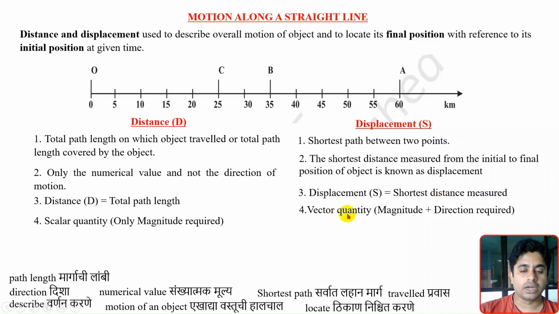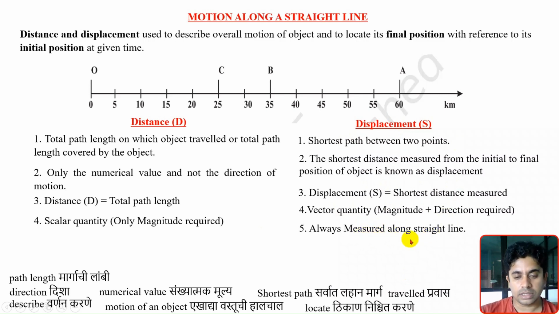Again, displacement is a vector quantity. For displacement, we have to mention both magnitude and direction. And one of the most important things about displacement is that as we are measuring the shortest distance, it is measured along a straight line. This is a very important point.